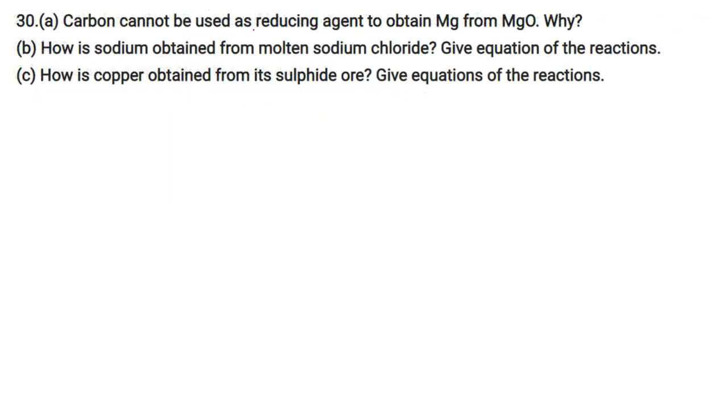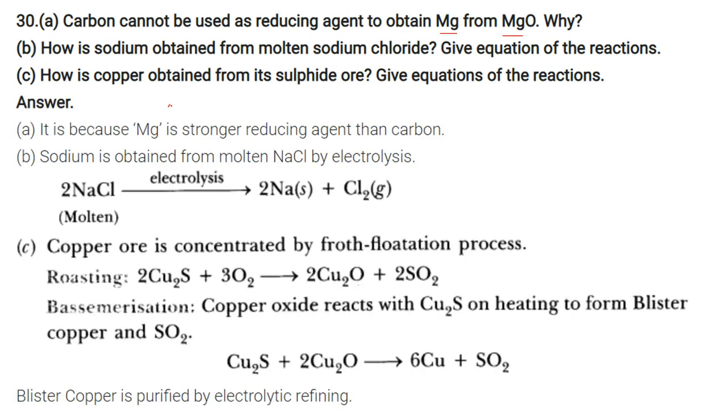Carbon cannot be used as a reducing agent to form Mg from MgO. Why? This is because Mg, magnesium, is a stronger reducing agent than carbon. That is why we cannot use carbon.